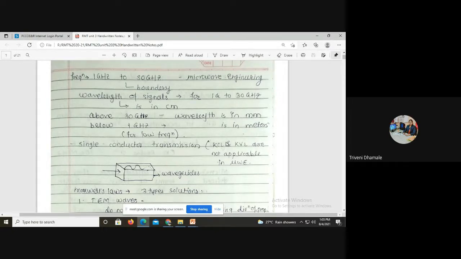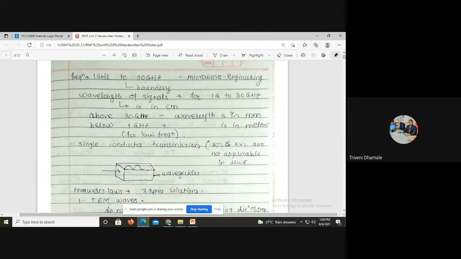You know the electromagnetic spectrum, where frequencies are divided into different types of bands, starting with low frequency, high frequency, very high frequency, right? So according to the frequency selection bands, the band name is given. Now in this range, 1 gigahertz to 30 gigahertz, the waves generated at those frequencies are known as microwaves. Okay, now why is the name microwave? Why is the name given to the microwave?